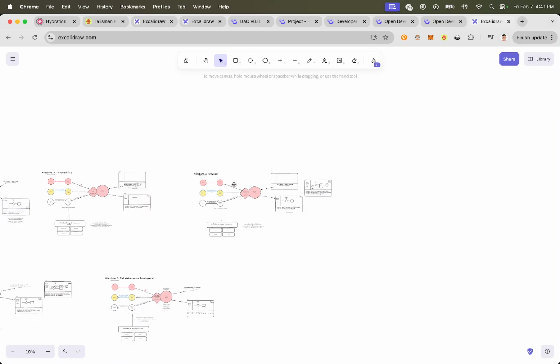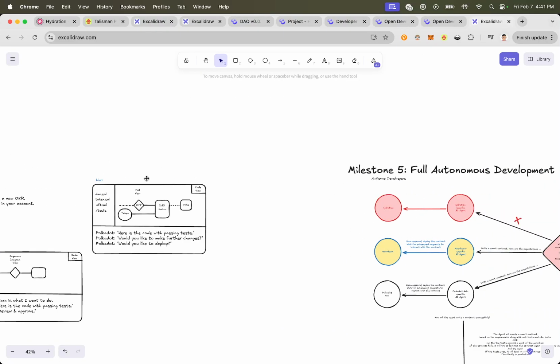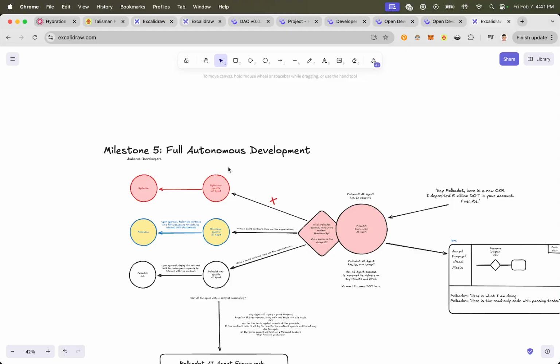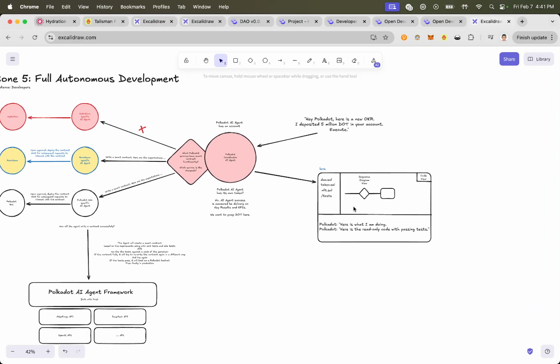And that's milestone three, right? And then milestone four would be the partial autonomous work. And then five is where the AI agent is on its own. There's no developer intervention. The only thing that you can see is what it's doing under the hood, right? So that's my update. Please give me feedback. I'll share these diagrams in a Telegram channel as well.